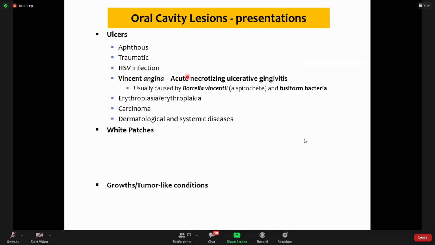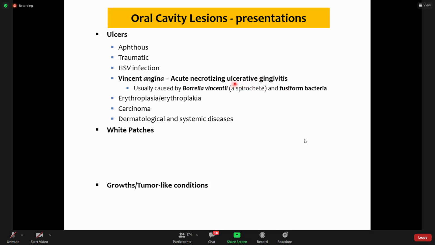HSV infection is another common cause of oral cavity ulcers. Although they start with vesicles, I will describe them in a little detail in my next slides. And Vincent angina is, as the name indicates, angina. It is an extremely painful condition of the oral cavity, and the name is also tongue twisting, acute necrotizing ulcerative gingivitis. So it is inflammation of the gums.